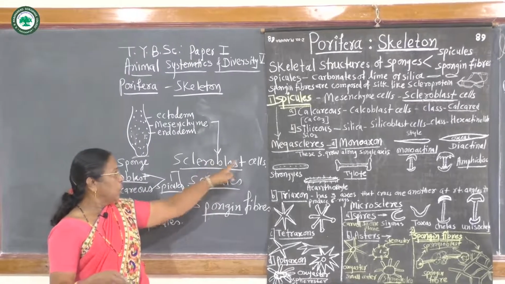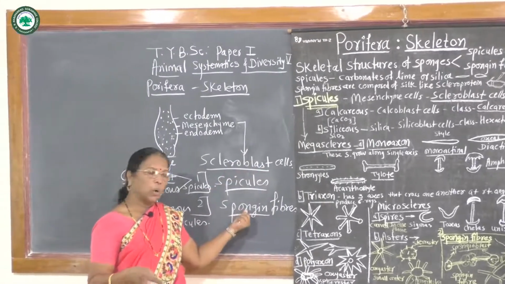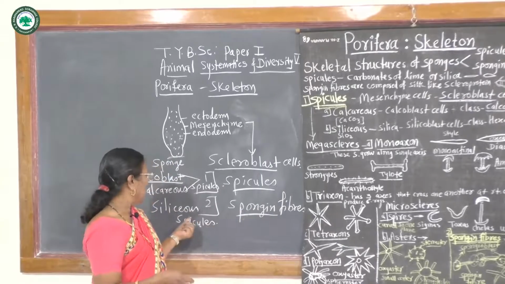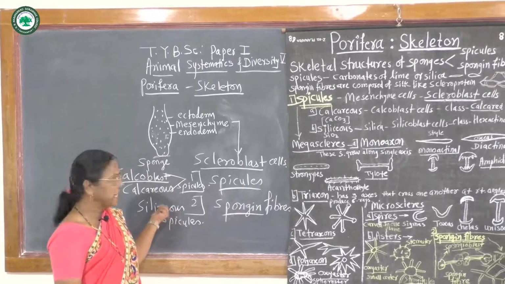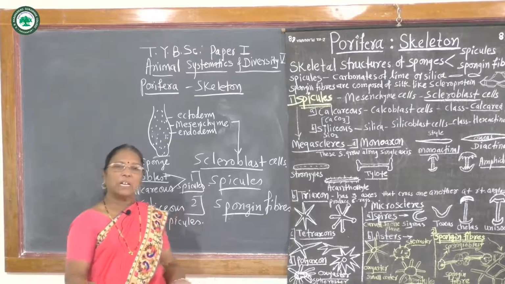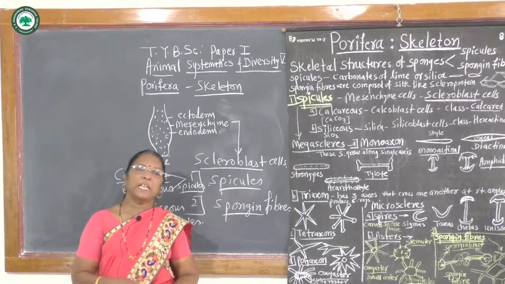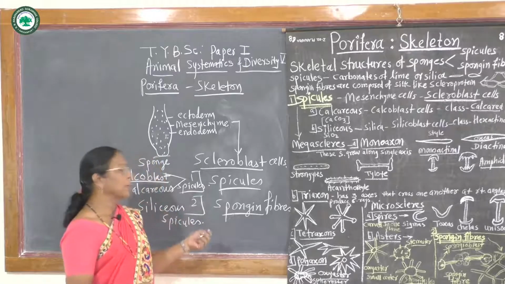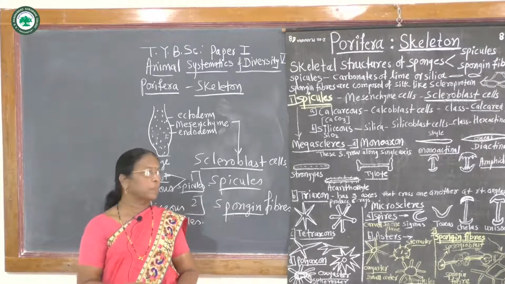When the scleroblast cells deposit siliceous material, they are included in the class Hexactinellida, and the spicules are called siliceous spicules.